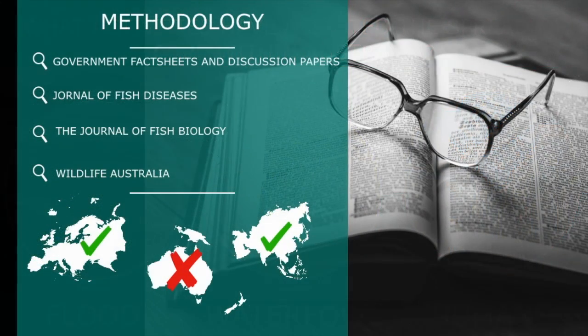Various research methods were needed to explore all avenues of this inquiry. This inquiry relied largely on government fact sheets and discussion papers, but useful information was also found in the Journal of Fish Diseases, the Journal of Fish Biology, and Wildlife Australia. Collating information for all aspects of this inquiry proved difficult at times. While there is clear evidence of Australian waterways succumbing to degradation, insufficient research is being conducted on the health of these waterways before carp were introduced. Additionally, carp are a welcome species in many Asian and European countries, and it is for this reason that Australia is at the forefront of research regarding carp control, and outside input is limited.